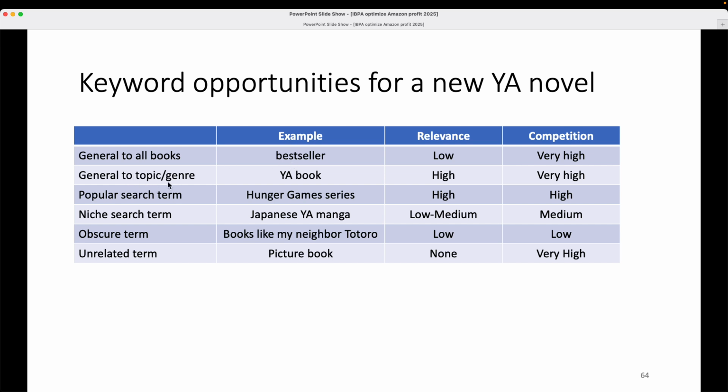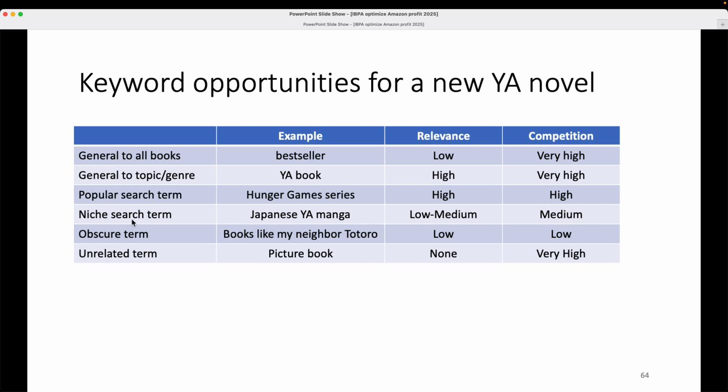Next, general to your topic or genre. So if it's a YA novel, YA book would be very widely general to the book you're trying to promote. High relevance, but also the competition is extremely high. That means lots of other publishers will be using this particular phrase in their campaigns. It means you'll have to pay a lot more money for those clicks. Here's another example for a popular search term within the genre, Hunger Games series. That's highly relevant for a new YA novel, and the competition will also be high.